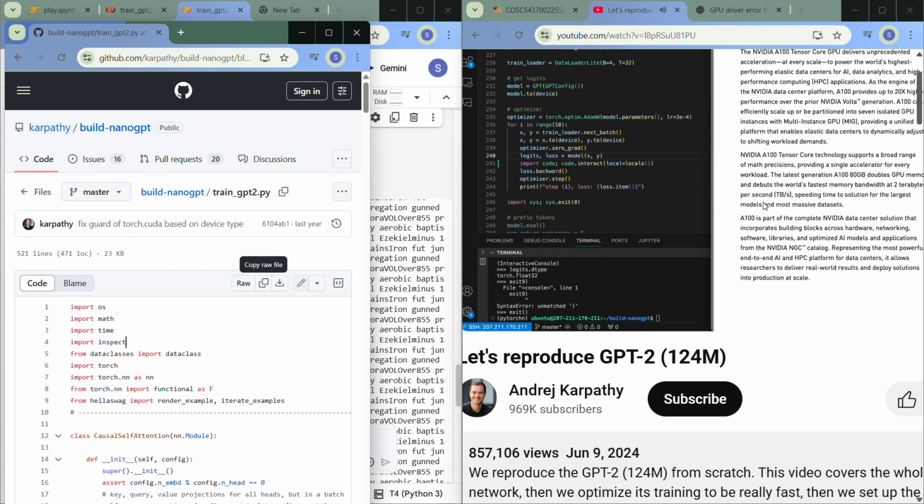Now notice that if we are willing to go down in precision, so TF32 is a lower precision format we're going to see in a second, you can actually get an 8x improvement here. And if you're willing to go down to float16 or bfloat16, you can actually get 16x performance, all the way to 312 teraflops.